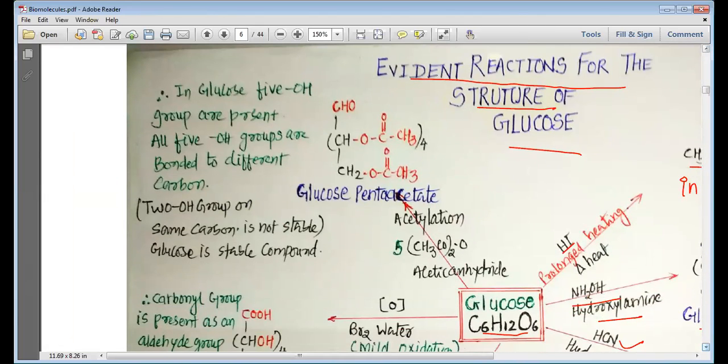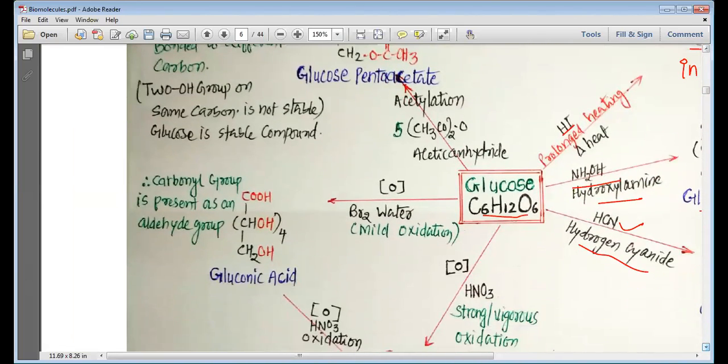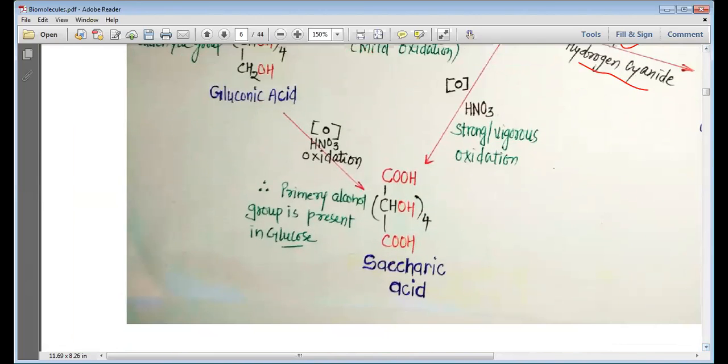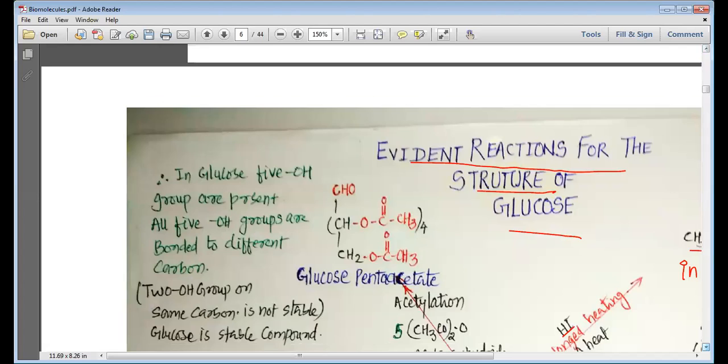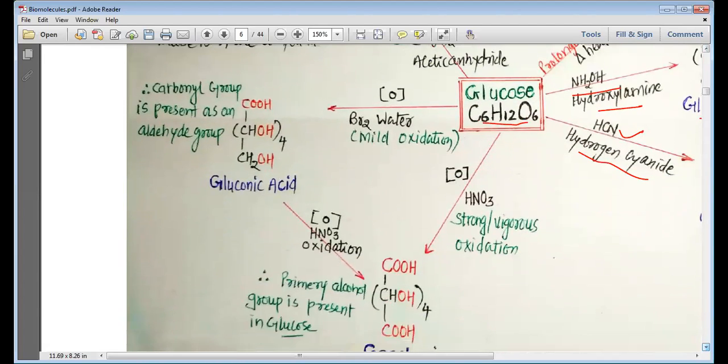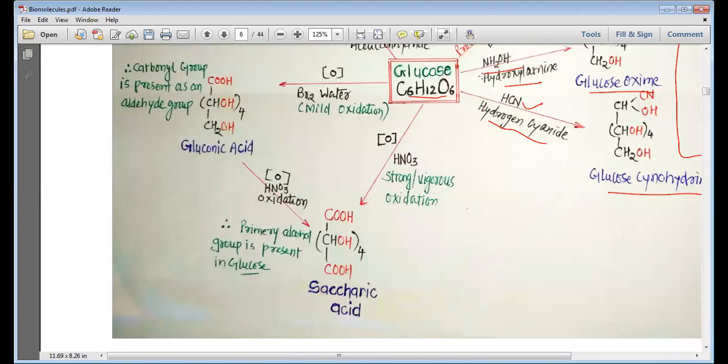Now, my dear students, we want to study a very important reaction of glucose, that is the reaction of glucose with HNO3. Please pay attention and understand this reaction well, because it is the only reaction that requires a little more understanding, or else everything is very simple to understand about the structure of glucose. Now glucose, when it reacts with a mild oxidizing agent, produces gluconic acid.